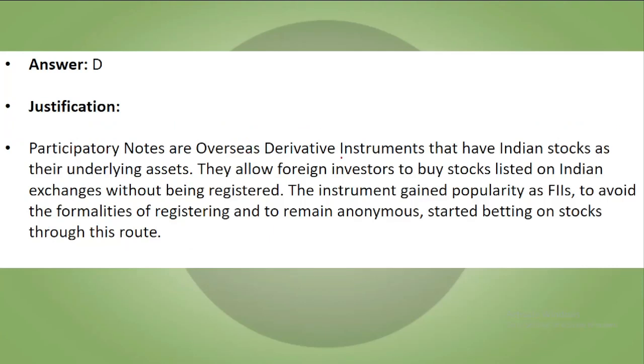Participatory notes are overseas derivative instruments that have Indian stocks as their underlying assets. They allow foreign investors to buy stock listed on the Indian exchange without being registered. The instrument gained popularity as the FIIs wanted to avoid the formalities of registration and to remain anonymous. इसमें फॉरेन इन्वेस्टर्स जो हैं वो बिना सेबी के साथ रजिस्टर किए बाहर के ही बैंक से शेयर्स खरीद लेते हैं. वो इंडियन स्टॉक मार्केट से खरीद लेगा क्योंकि वो रजिस्टर्ड होता है. अब जो ये फॉरेनर्स होते हैं ये उसको एक थर्ड पार्टी को भी बेच सकते हैं. So this is what a participatory note is.